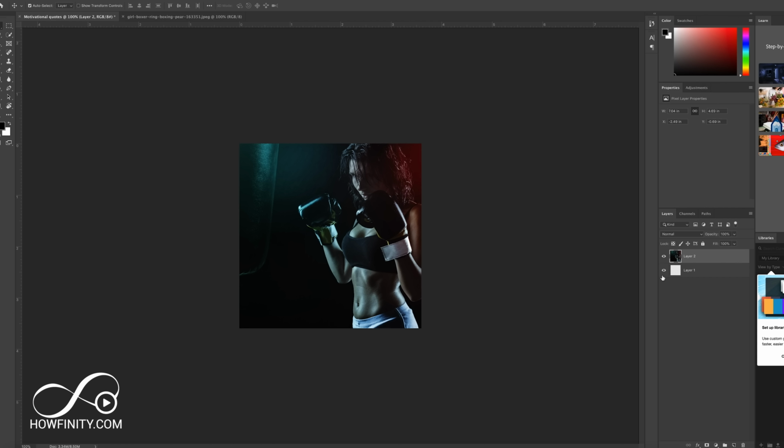So now you see you have two different layers. The background one that's not relevant anymore. You could even delete it if you want, and you could have your image right here. So the next step is putting a text quote on top.